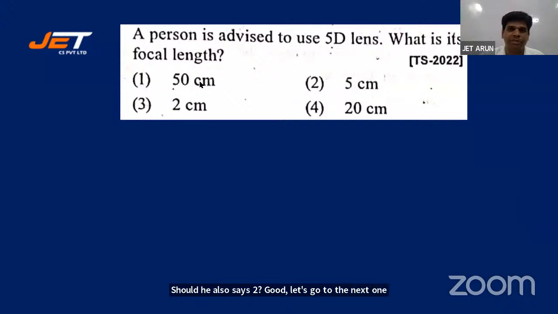A person is advised to use 5D lens, 5 diopter lens. What is its focal length? 50 centimeters, 5 centimeters, 2 centimeters, 20 centimeters. Don't depend on memory, students.